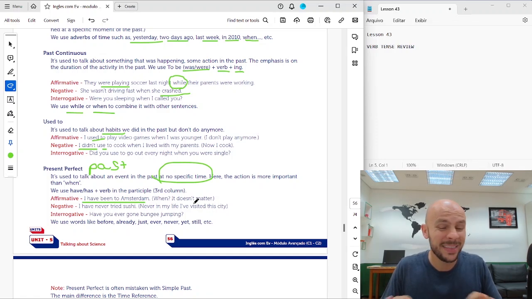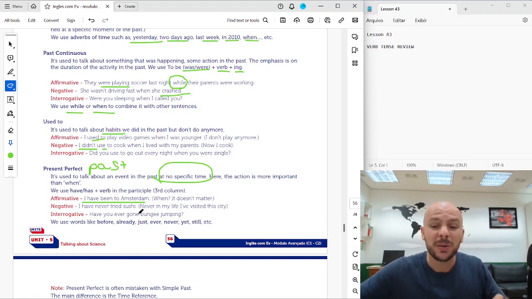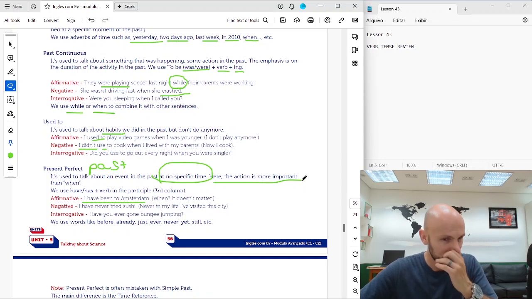Doesn't matter. The most important thing is the action. The action is more important, okay?